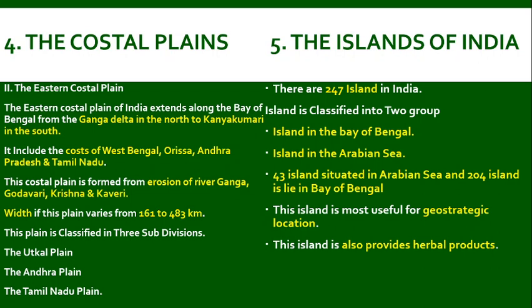Regarding the islands, India has 247 island groups. These island groups are classified into two major groups: the islands in the Bay of Bengal and the islands in the Arabian Sea. 43 islands are situated in the Arabian Sea and 204 islands are situated in the Bay of Bengal. These islands are most useful for geostrategic location, and they also provide us with valuable herbs and herbal related products.